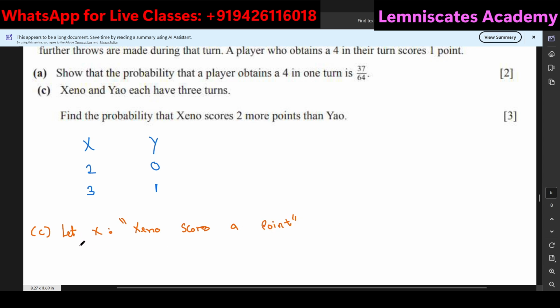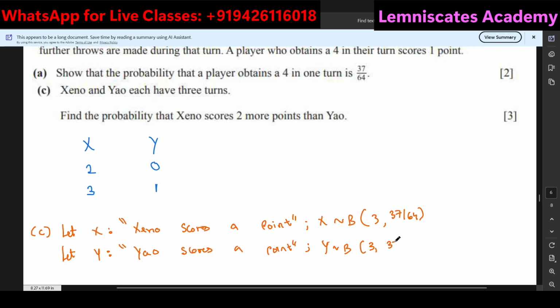Okay, that is for X, that is one event now. And let Y also be another event where Yao scores a point. So I can easily say that my X belongs to a binomial distribution where the total number of trials for X to score a point are 3, and in each trial the probability to get a point is 37 over 64. And for Y, I can say that Y belongs to the binomial distribution with exactly the same criteria. Alright.